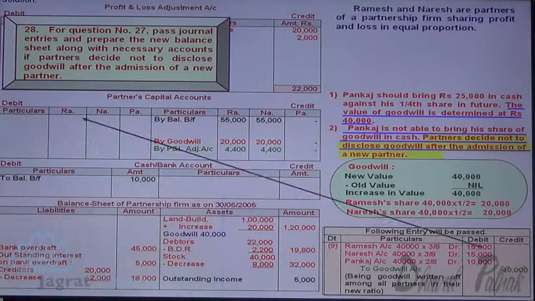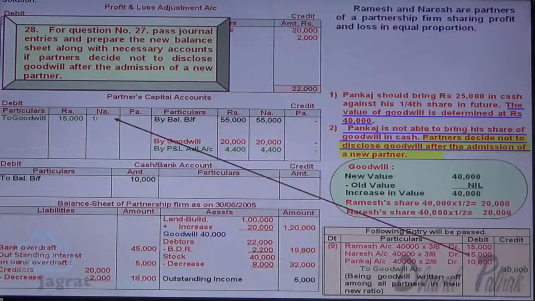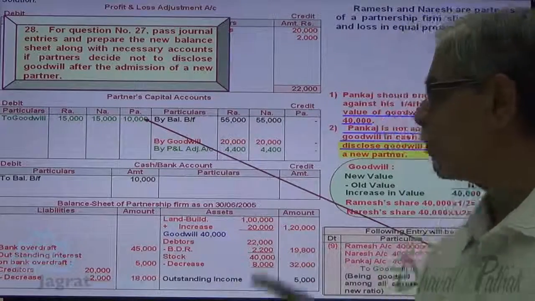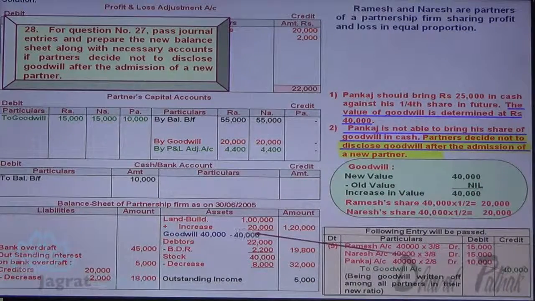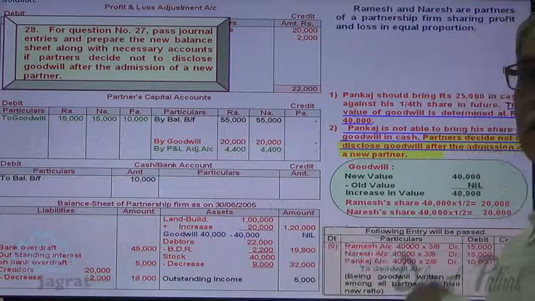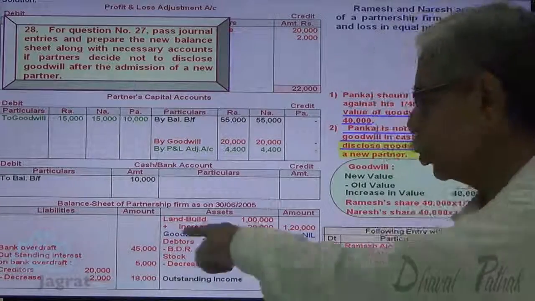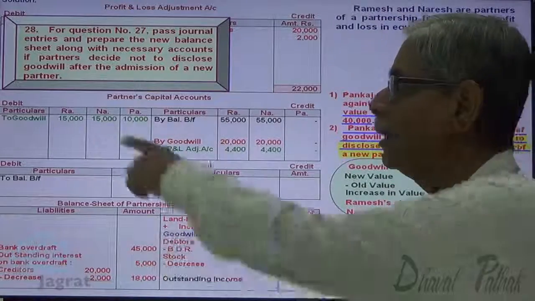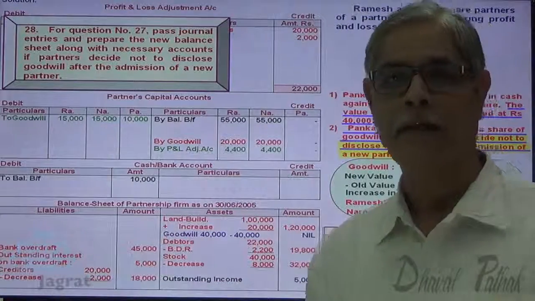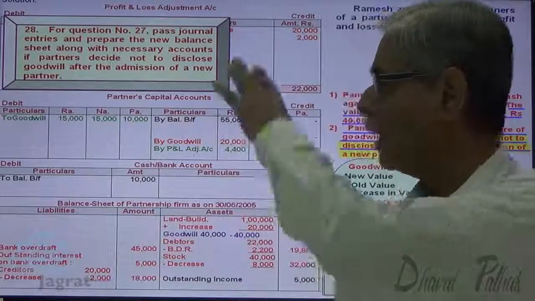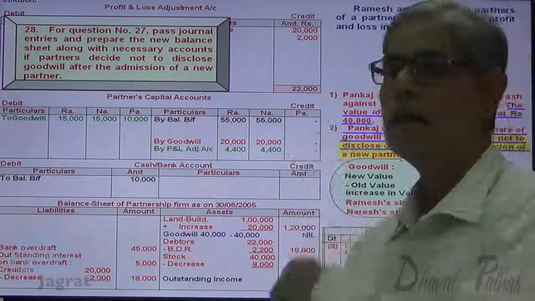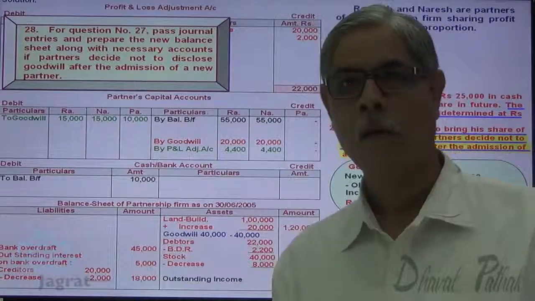Now we debit the capital accounts of Ramesh, Naresh and Pankaj with 15,000, 15,000 and 10,000, and the goodwill account is credited with 40,000. So it is deducted, and goodwill appears in the balance sheet at 0. So goodwill is not disclosed in the balance sheet. 0 means not disclosed, and here the partners' capital accounts are debited. After doing all these things, we should ask Pankaj to bring capital.